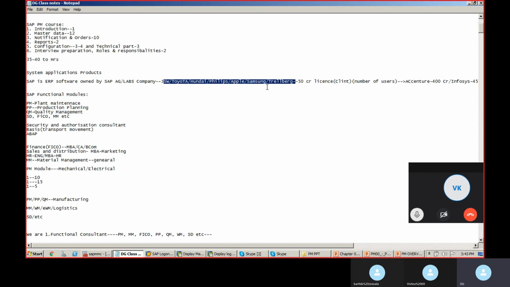But my suggestion, don't go directly for product based companies. You don't get multiple exposure, multiple opportunities, but you will get a good salary. Getting into product based companies is so difficult. There will be so many rounds and fewer positions, so it's not easy to get in, but you will get more package than IT companies.